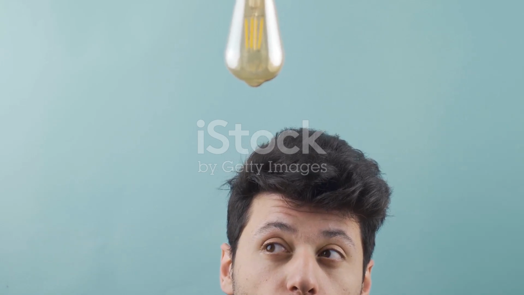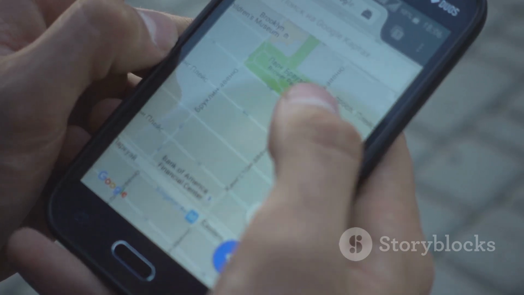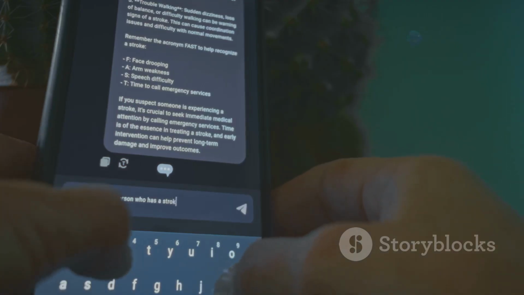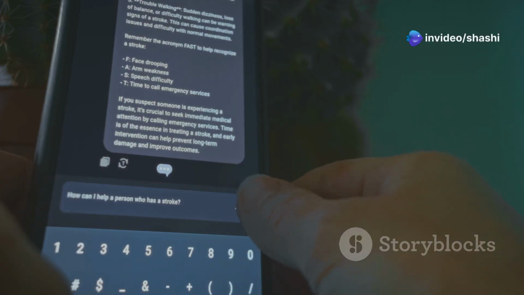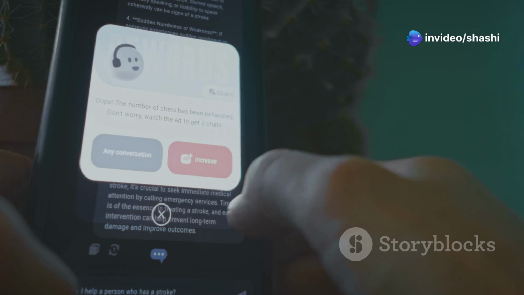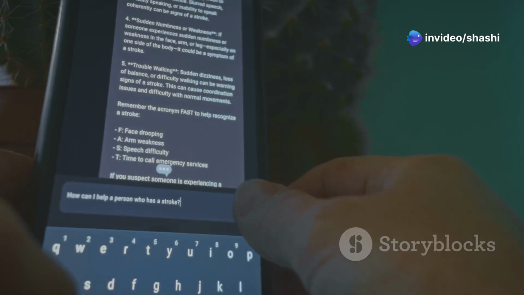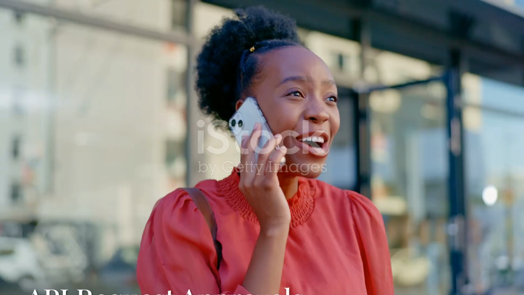Exactly. Think of it this way. When Zomato needs data from Google Maps, it doesn't just reach in and grab it. Instead, it sends a polite request through an API, almost like you're asking a friend to lend you a book from the library without having to actually go there. It keeps everything efficient and safe.